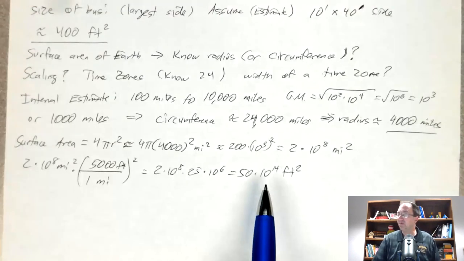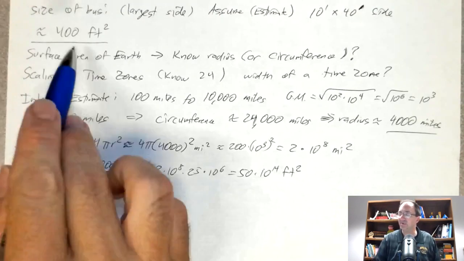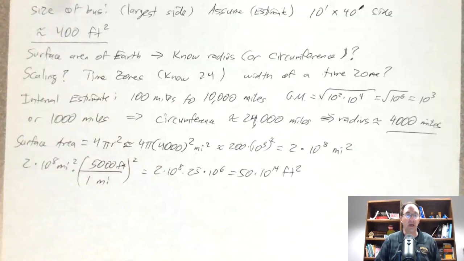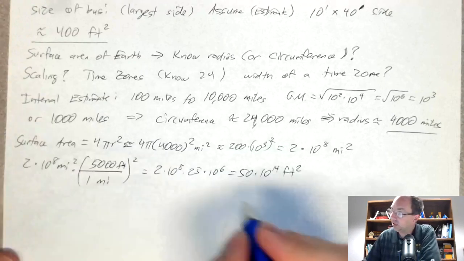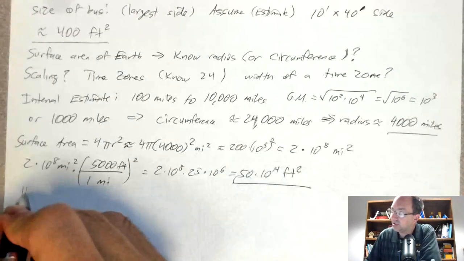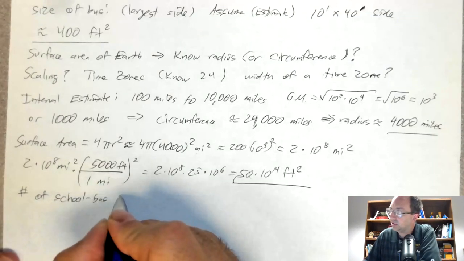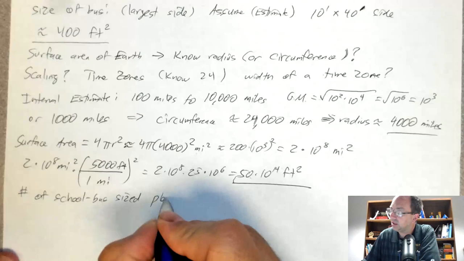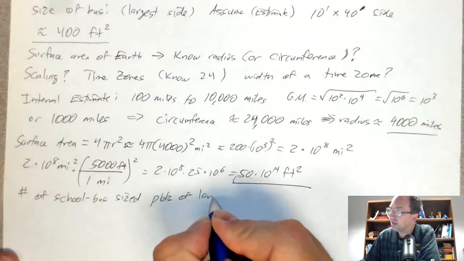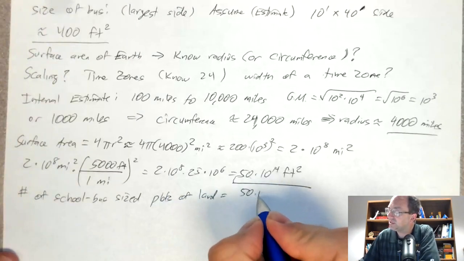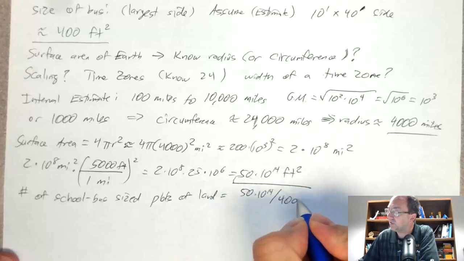So we have about 5 quadrillion square feet, and I have a satellite that's about 400 square feet. One way of thinking about this is how many school bus sized plots of land are there on the Earth? All right, and then divide that. So we'll divide this number by the 400. So the number of school bus size plots of land is 50 times 10 to the 14th divided by 400.